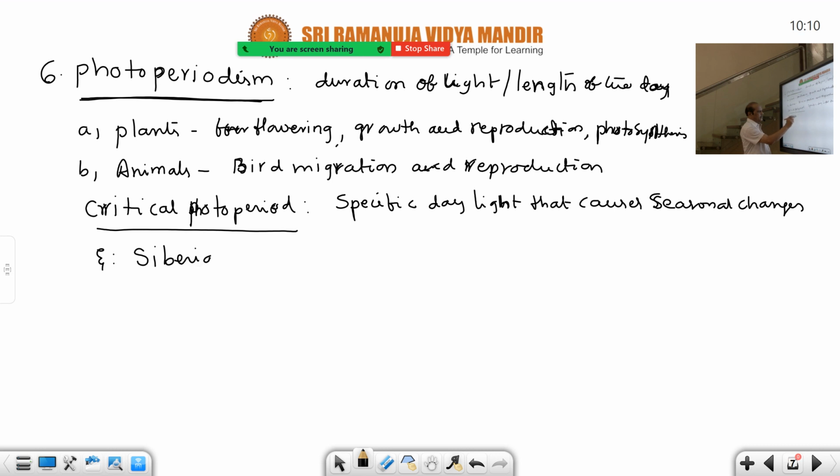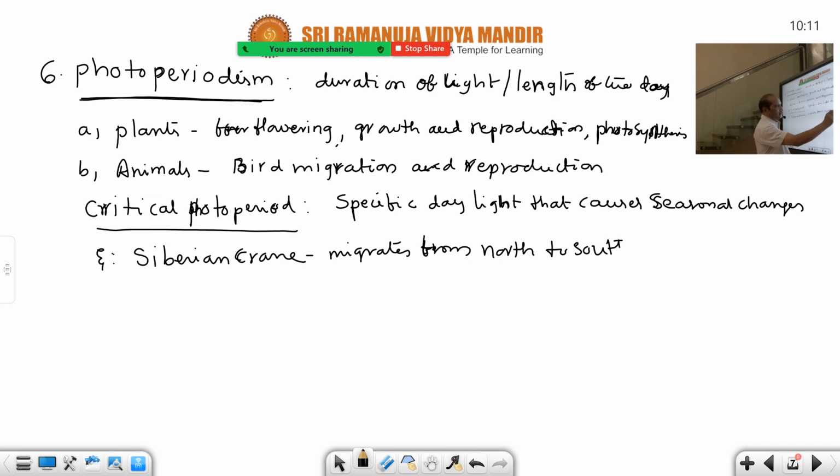Next page it is given. You see this, the Siberian crane. Best example. It migrates from the North Pole to the South Pole, from north to south, because it depends on availability of light. In the northern parts, even in our India, there is a very cool atmosphere. Himachal Pradesh, Simla, Kullu Manali, Delhi. In winter, snowfall, fog. We never see that much snowfall here in our south area. Our India itself is the best example.